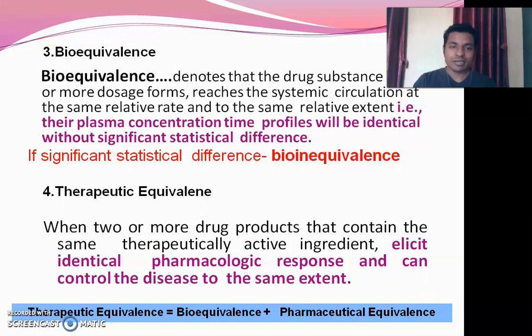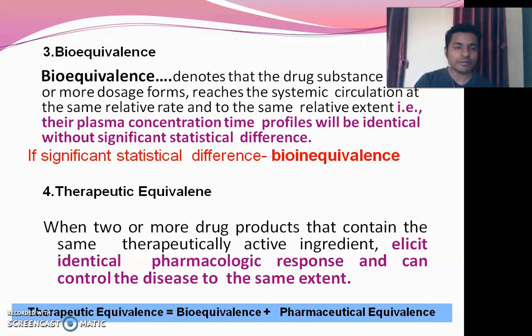And if they have a significant statistical difference, then we can call it bio-inequivalence. If they are showing a difference, if the graph is not superimposable, they have different absorption time and different absorption amount of drug, so in that case it is called bio-inequivalence, right?